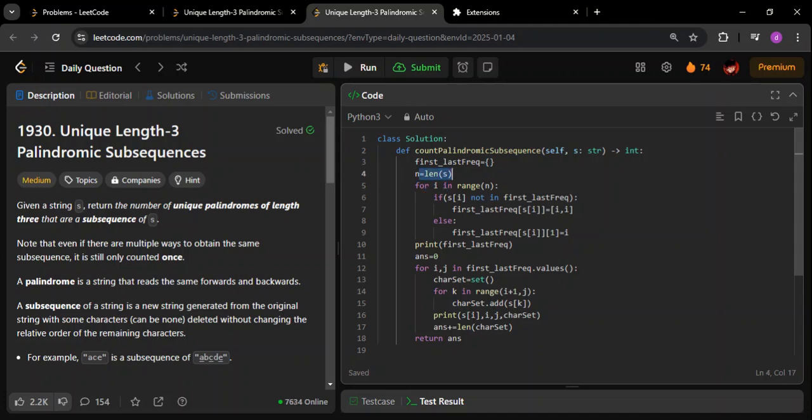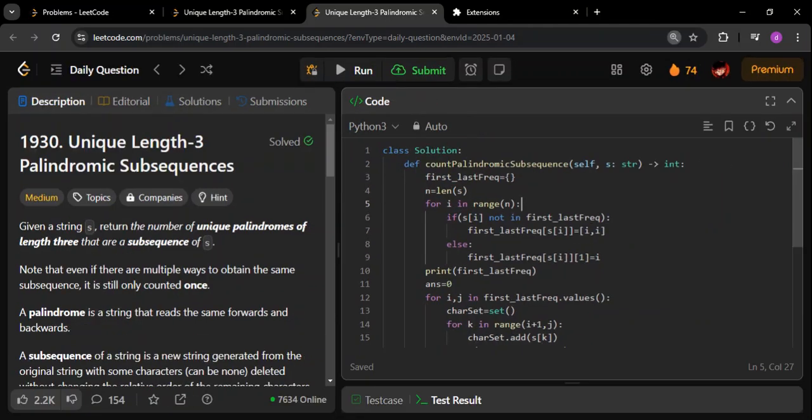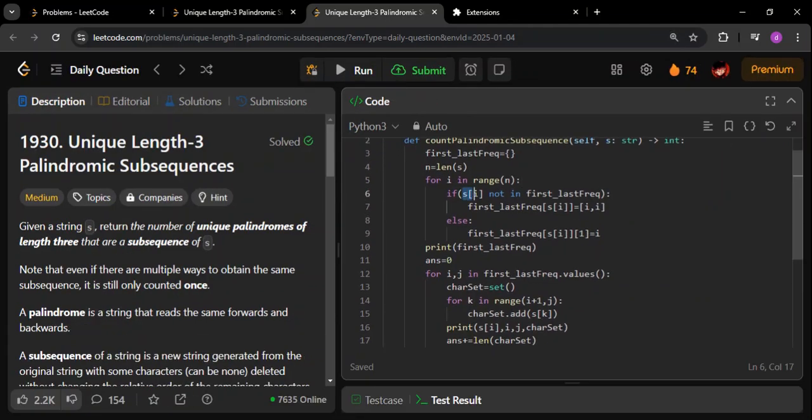I'm first of all recording the length. Then I'm going through each index between 0 to n minus 1. I'm just checking whether the current character s of i is there in this or not. If it is not there, you have to first initialize a pair. The key will be the character itself and the value will be a list. This is called a list in Python. Remember, I will show this exact same solution in Java also, so please bear with me.